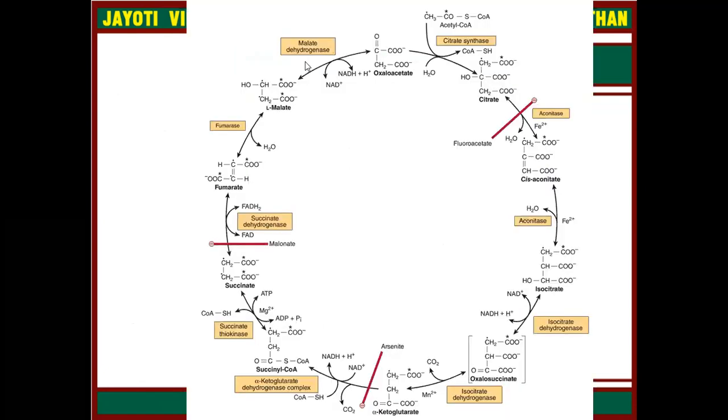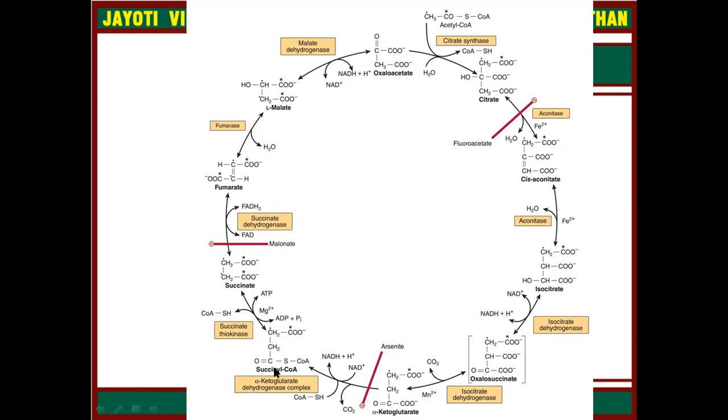Here you can simply see the complete cycle. This is oxaloacetate. Acetyl coenzyme A will come and create citrate. Then isomerization happens and cis-aconitate is created. Then cis-aconitate will convert into isocitrate by using the aconitase enzyme. Isocitrate will convert into oxalosuccinate by using isocitrate dehydrogenase. Then oxalosuccinate can convert into alpha ketoglutarate, and alpha ketoglutarate will further go to succinyl coenzyme A by using alpha ketoglutarate